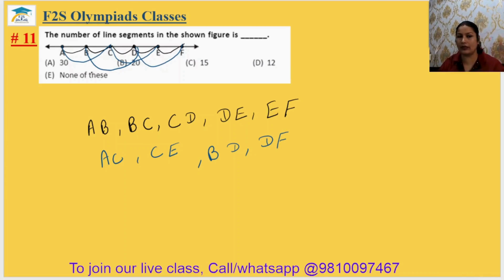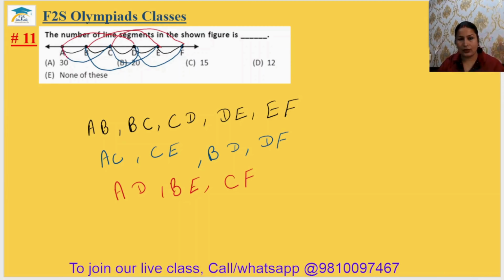One dot से कितने बन गए आपके? 4. Okay. Now, leaving two dots. So AD, okay, and BE, and CF. ठीक है.